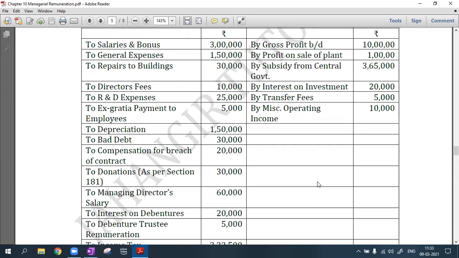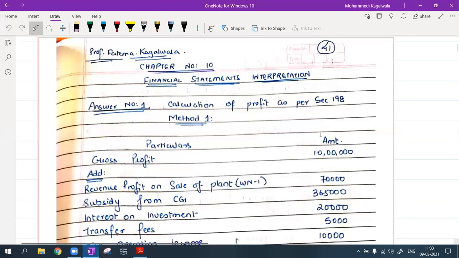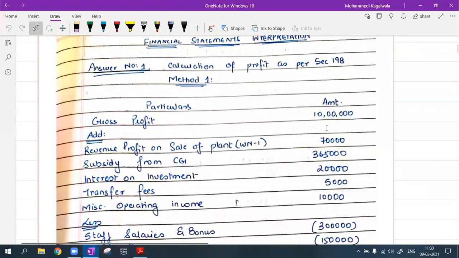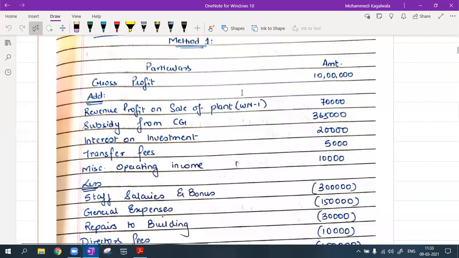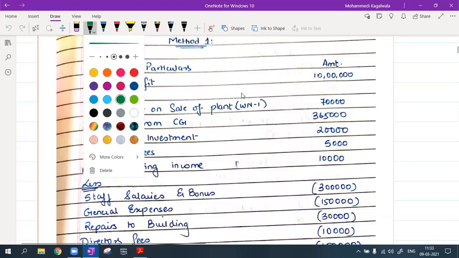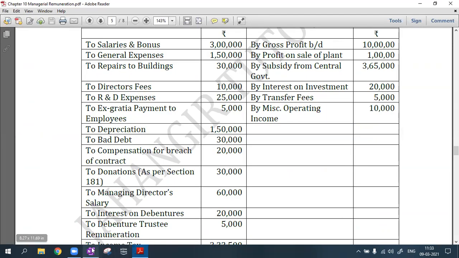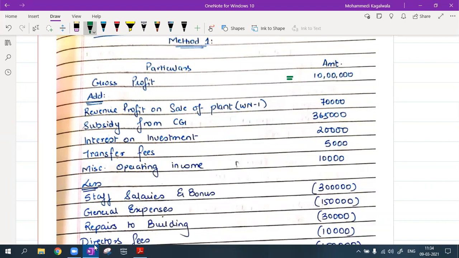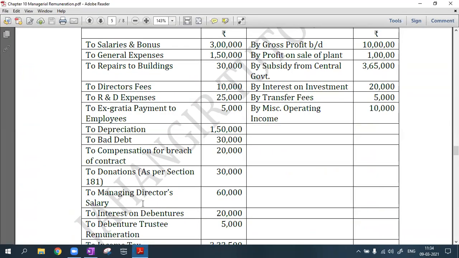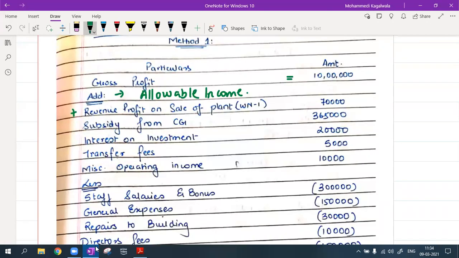I will start with the gross profit method first. Calculation of the profit as per section 198, method 1, gross profit method. First, they have given me gross profit equal to 10 lakhs. Now, add back. What all will I add back? I will add back all the allowable incomes. So here, first one, profit on sale of plant. Not the whole profit, but the revenue profit I can add, no? So revenue profit on sale of plant.